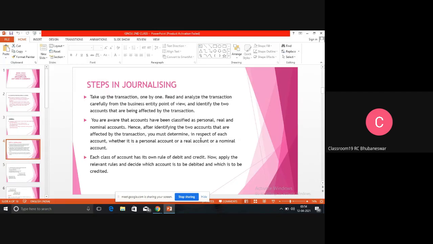Next come the steps in journalizing. I have told you already, I am telling again, the steps in journalizing. How do we make a journal entry? First, you have to identify the transaction. Then you have to identify the accounts in the transaction, whether it is a personal account, real account or nominal account. After knowing the nature of the accounts, we can record them in the journal. That is known as journalizing.